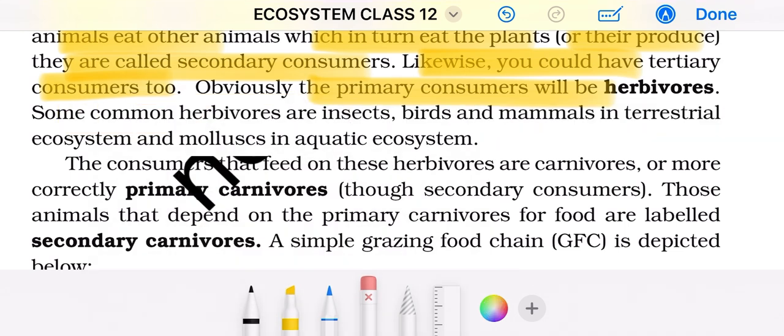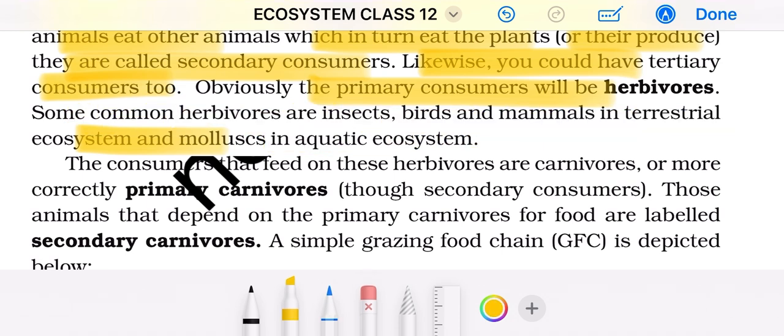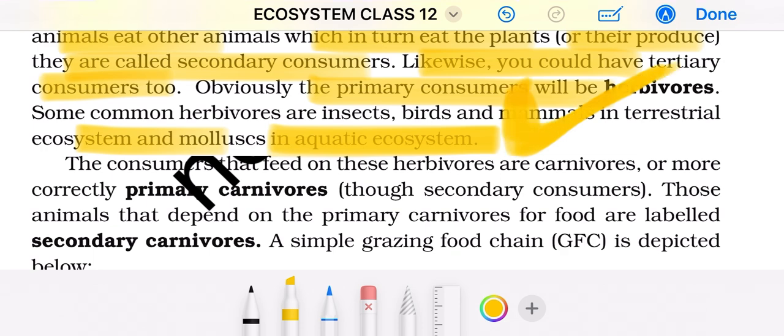insects, birds and mammals in a terrestrial ecosystem, and mollusks in an aquatic ecosystem. Insects, birds and mammals in a terrestrial ecosystem, they are what? Primary consumers. And mollusks in an aquatic ecosystem.